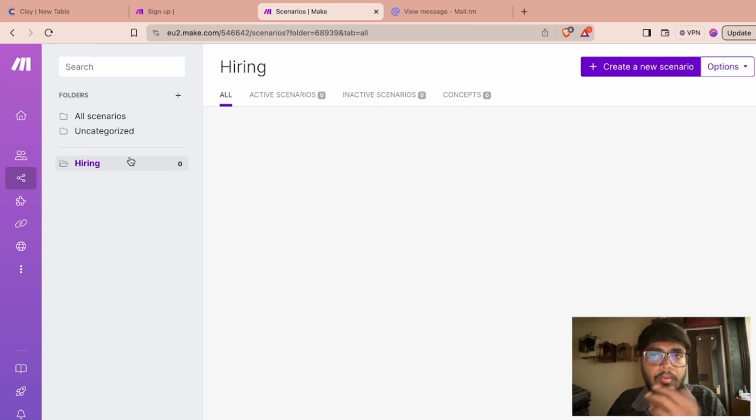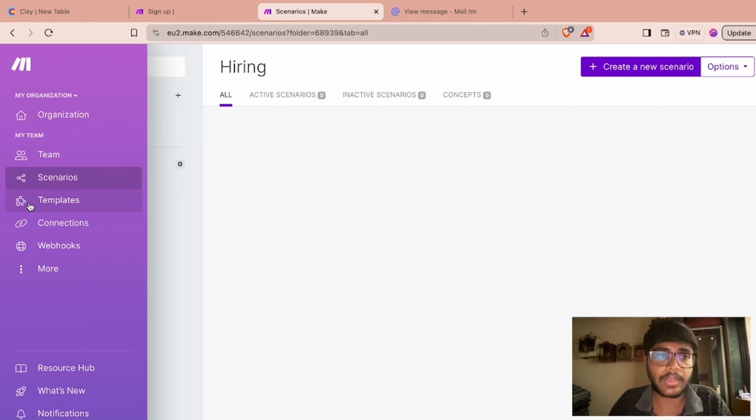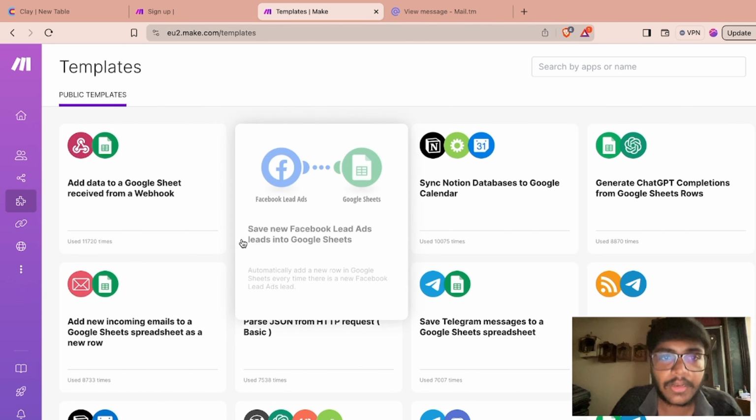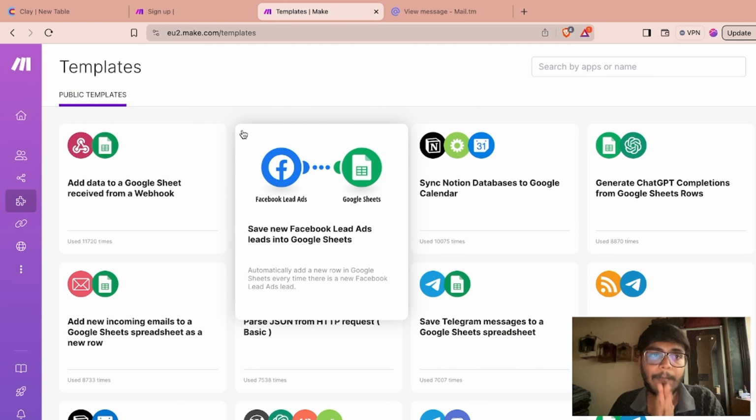So we will see how to create a scenario and what it actually looks like when you click on that button. But let's first finish a few things that you can see on the screen in the left navigation panel. This is the template tab, where you can see a lot of pre-made templates by make.com. So let's say you want to get leads from a Facebook lead form and save that lead to a Google Sheet. You can use the pre-made template for that, and then you just need to put in your data and give them access to your Facebook account and the Google Sheet account, and that's it.